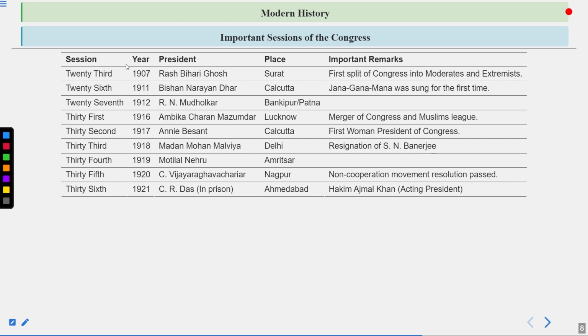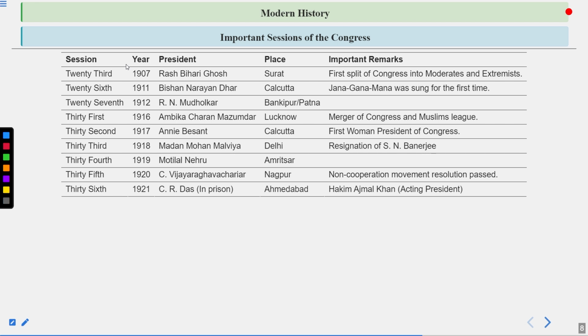George V came along with his wife. His coronation was done in Delhi, obviously. 2-3 things were said by George V. First, the capital was shifted from Calcutta to Delhi. Second, the partition of Bengal that was done in 1905, which we will talk about later, was abolished by George V.